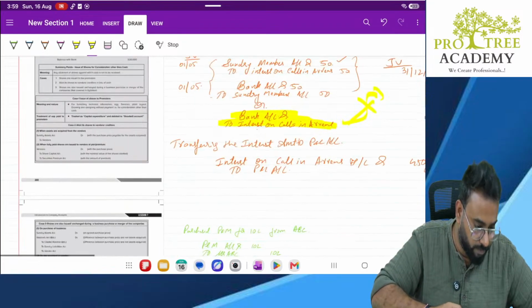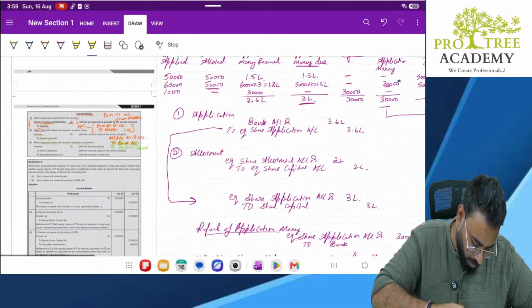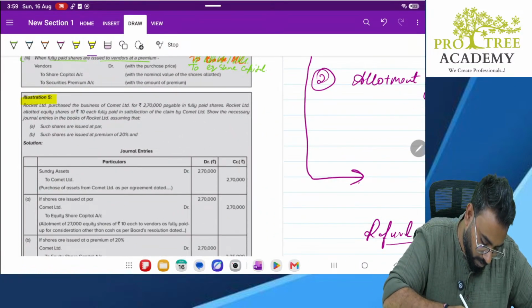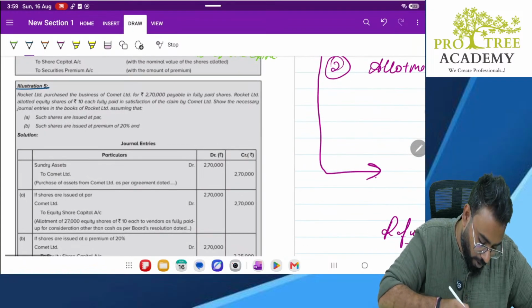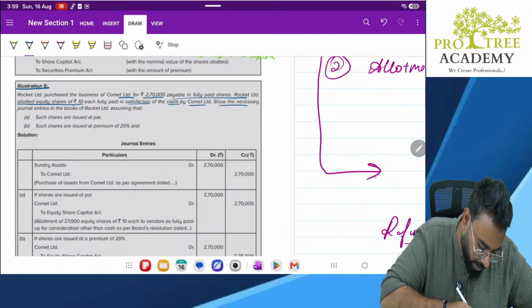Okay, done. Illustration number 5. Rocket Limited purchased the business of Comet Limited for 2,70,000 payable in fully paid up shares. Rocket Limited allotted equity shares of 10 each fully paid up in satisfaction of the claim by Comet Limited. Show the necessary journal entries.